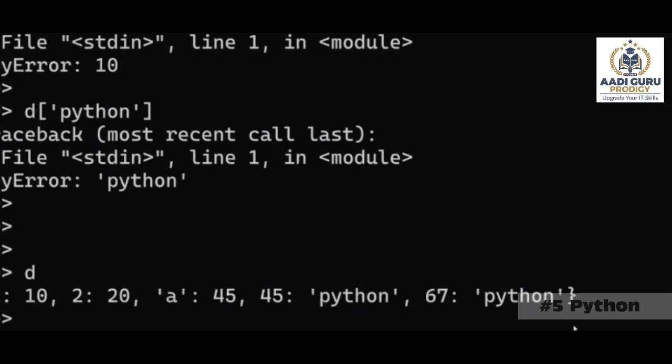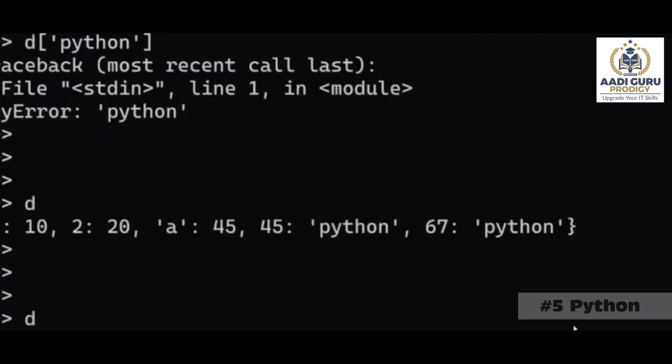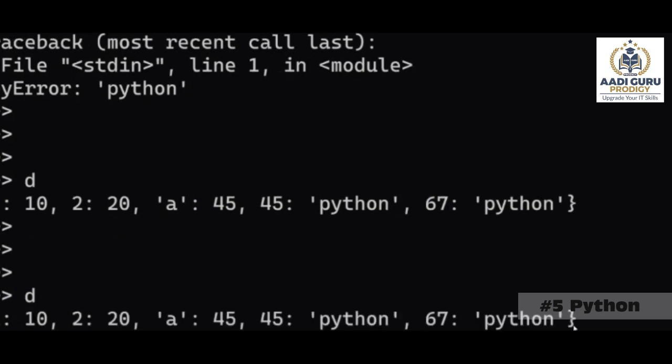Okay, so now this is a dictionary. If I want to add one item to this dictionary, how to add it? It is d dot setdefault.